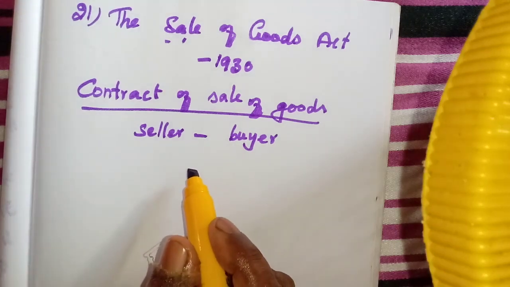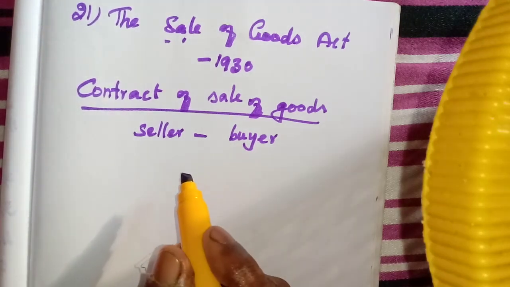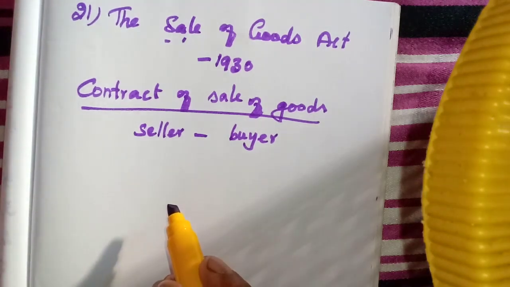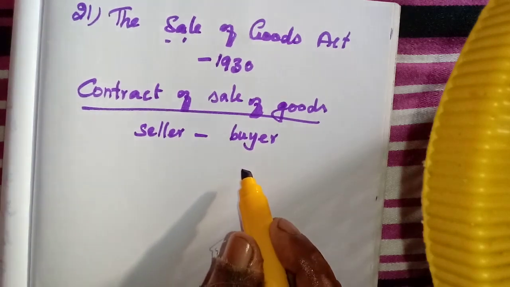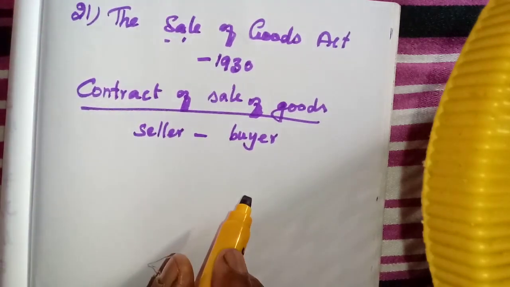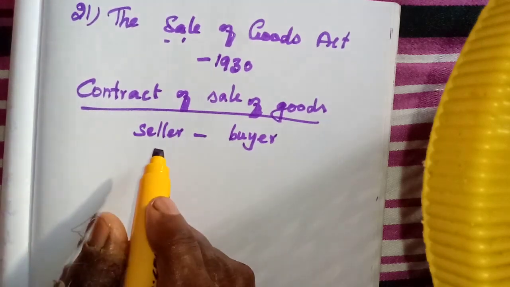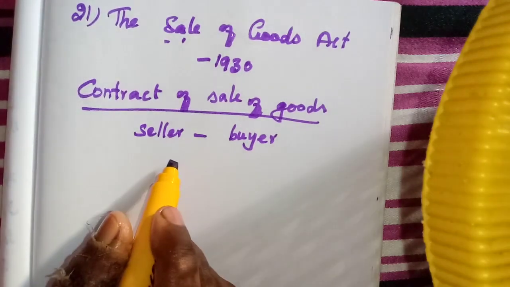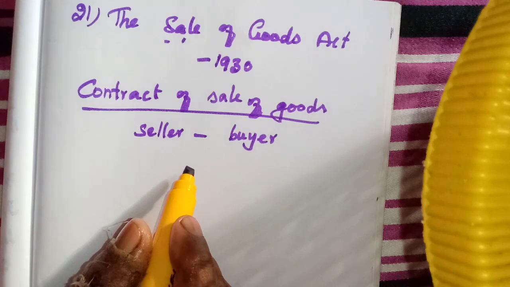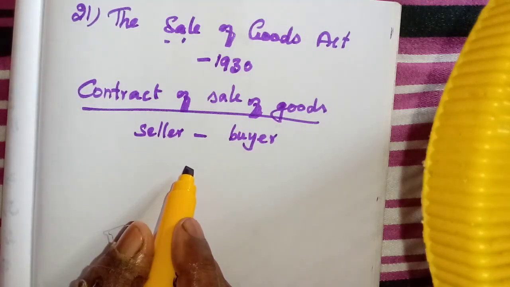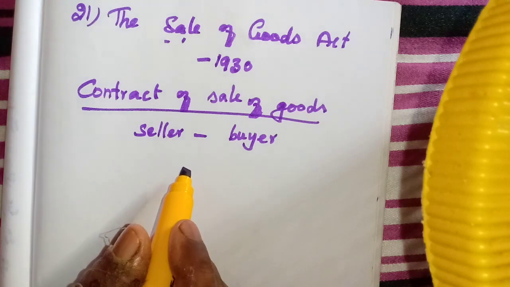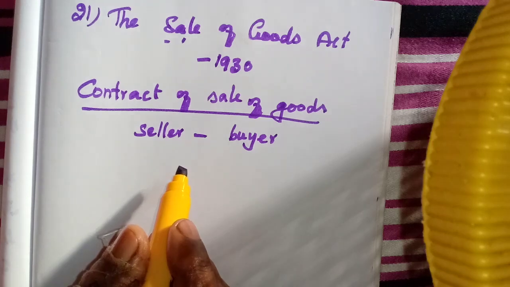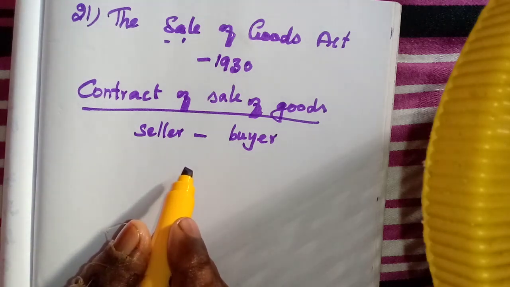Property means the goods. When we transfer the goods, the ownership is also transferred to the buyer for a price, which is nothing but a sale. That is what you have to understand. You may not think that one who is having the possession of the goods has the transfer of ownership. Don't confuse these two.